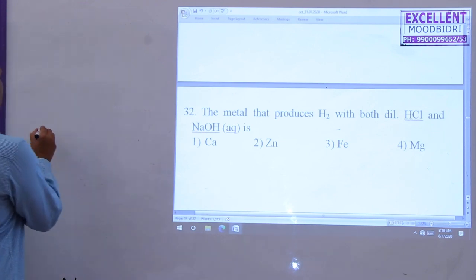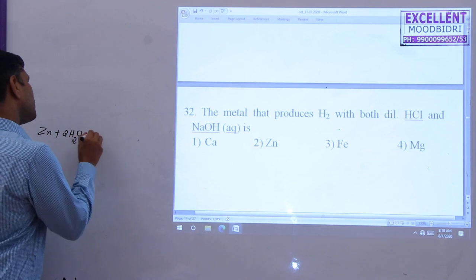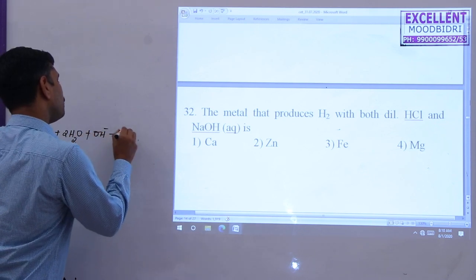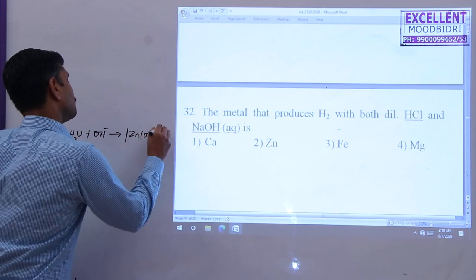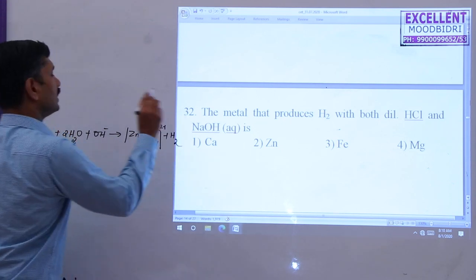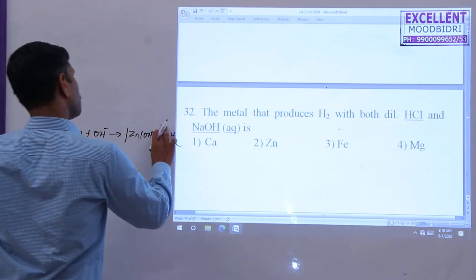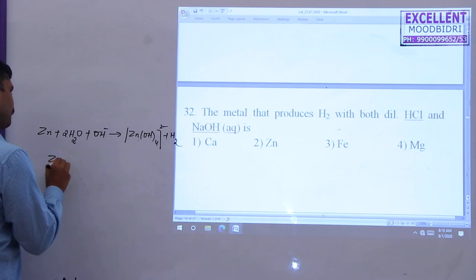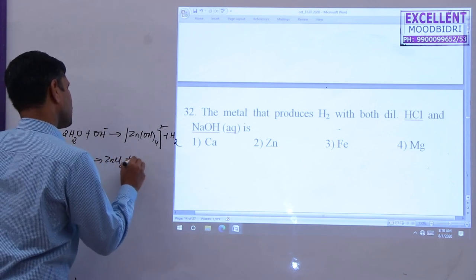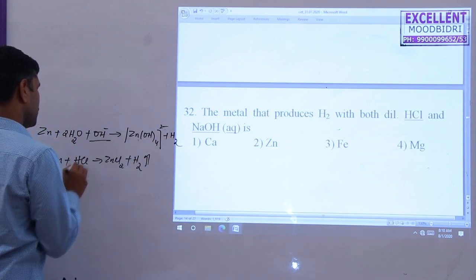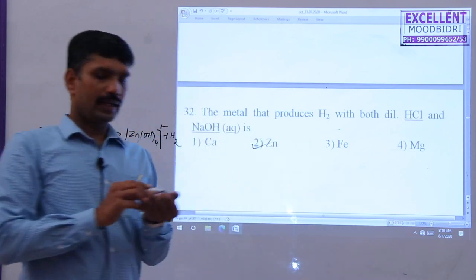For example, you know that zinc reacts with 2 moles of water plus basic media OH minus, and forms a complex in basic media, Zn(OH)4 2 minus, and hydrogen gas gets liberated. In the same way, zinc reacts with HCl, forming zinc chloride plus hydrogen gas liberated. In basic media as well as acidic media, they liberate hydrogen gas. So zinc is the correct option.